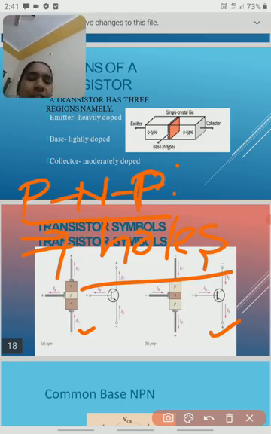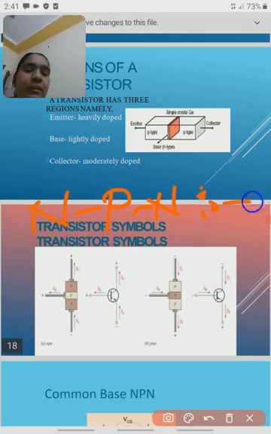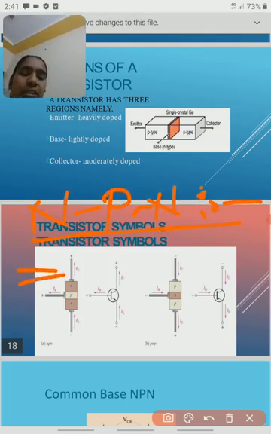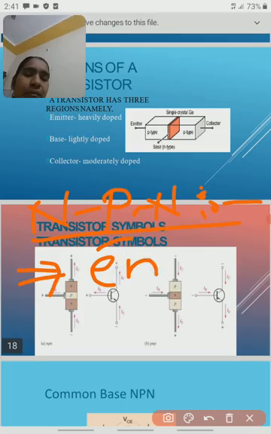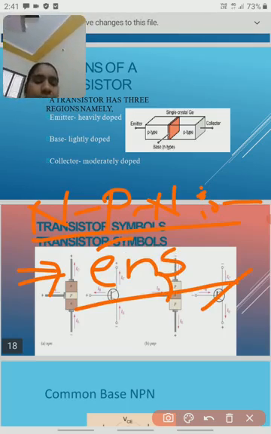The minority charge carriers in the PNP transistor are the electrons. This point is very important. Next one is the NPN transistor, which is run by electrons. The majority charge carriers in an NPN transistor are the electrons. We should remember this point.